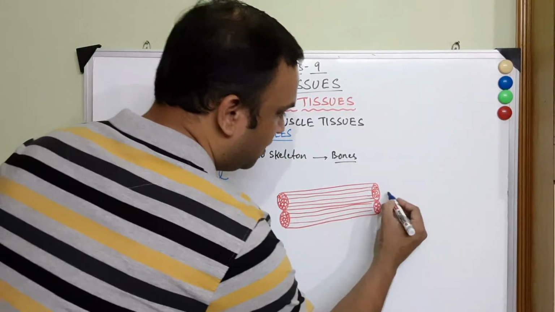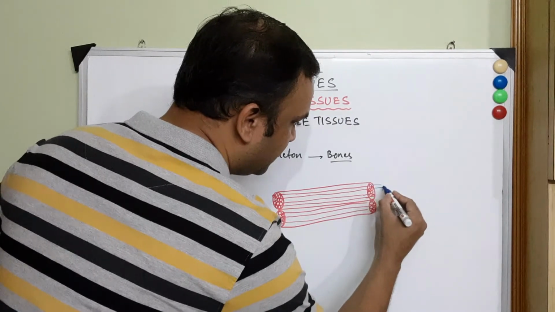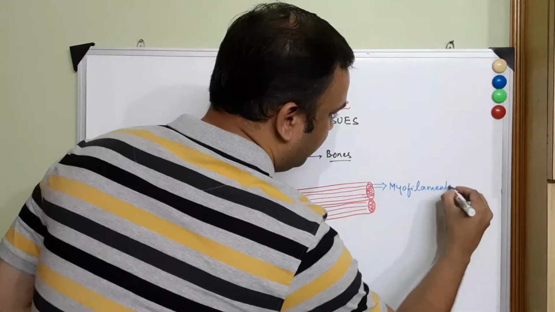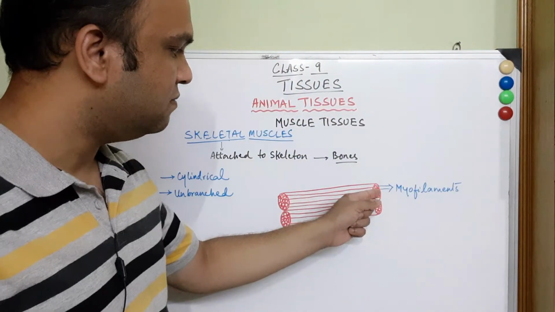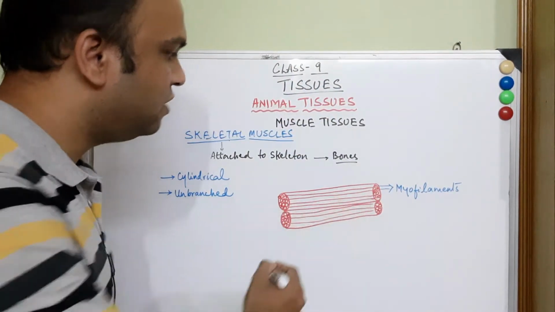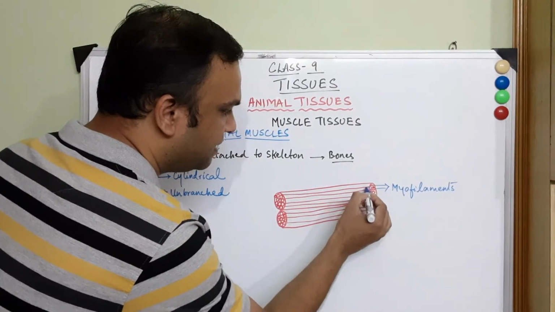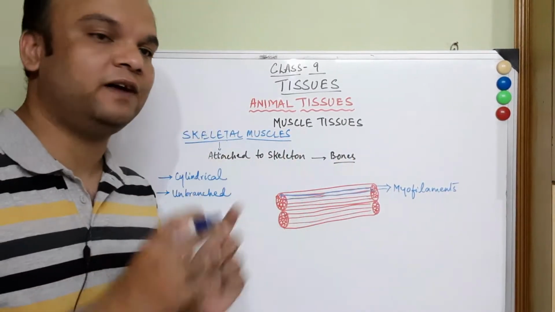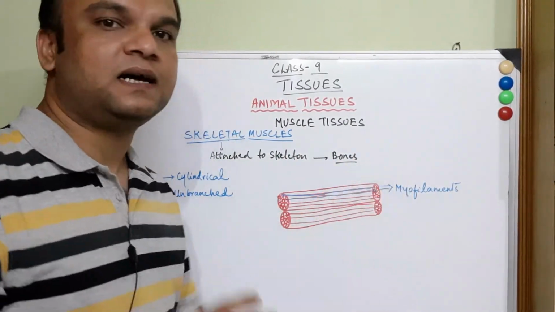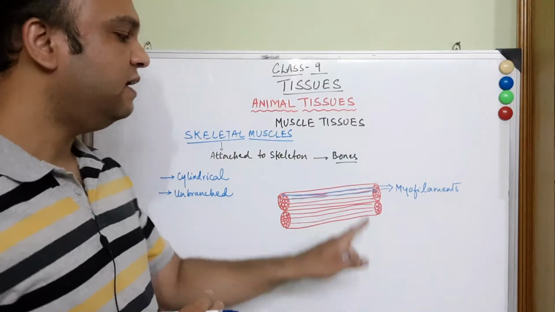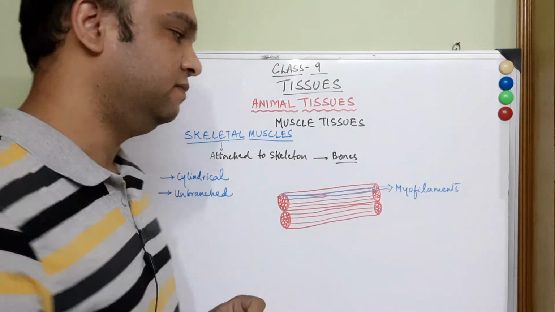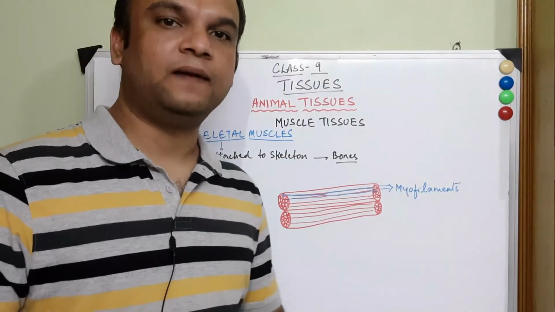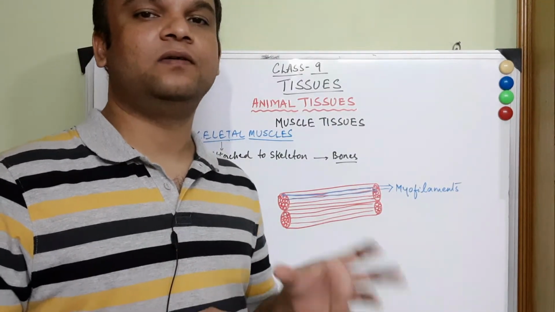Students, you can see that I have drawn many circles here and these circles are called myofilaments. These circular myofilaments are actually long threads which are present along the muscle fiber and they constitute the complete muscle fiber, and these myofilaments are the structural units of the skeletal muscle tissue. So how do myofilaments look? Let us see the diagram of a myofilament and then we will be able to understand more clearly about this muscle tissue.